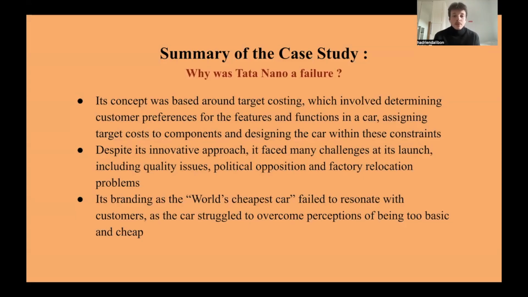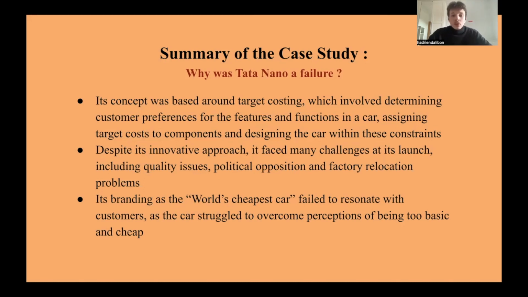So for a brief summary of the case study, if Tata Nano was the most affordable car in the entire world, why was it a failure? The Tata Nano was designed using the principles of target costing or target pricing, therefore attempting to determine which functions customers predominantly want in a car and getting rid of the rest in order to produce the cheapest possible car. Once the various features are chosen, target costs are assigned to each component.